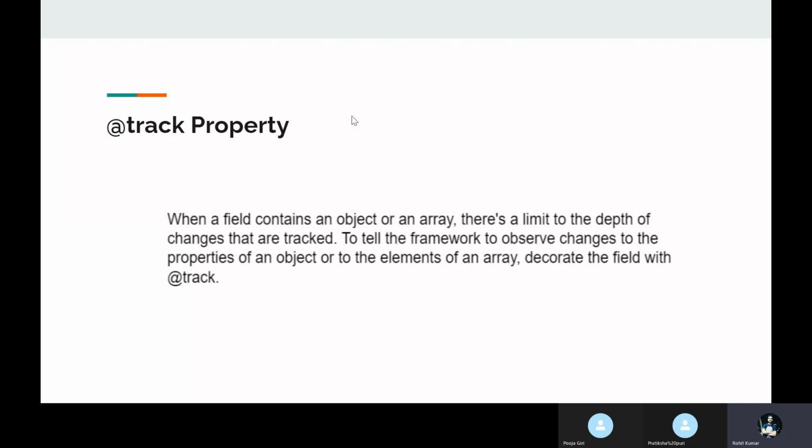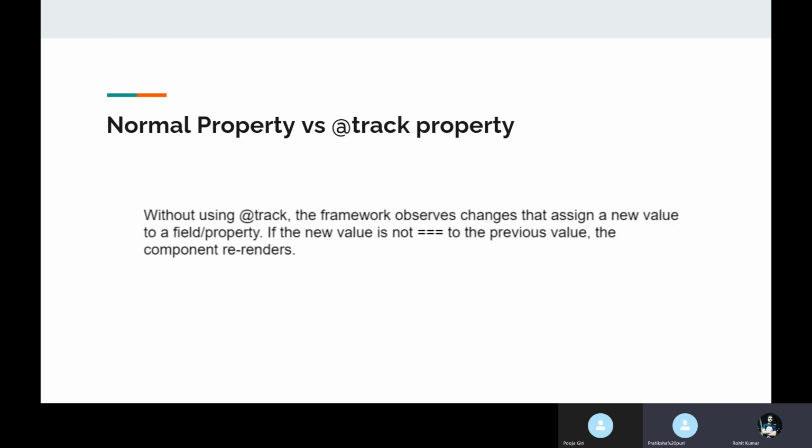Basically, @track is used for objects or arrays. For the rest of the things, like primitive data types, we cannot use @track directly. By default, they are tracked by nature. So here you can see a normal property versus an @track property. A normal property means a primitive data type, like name, age, or any boolean value.